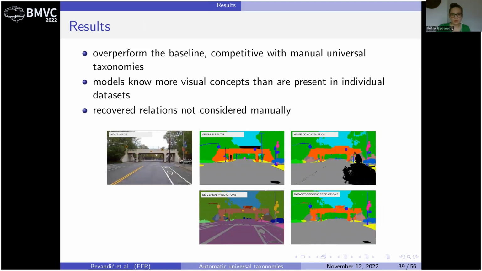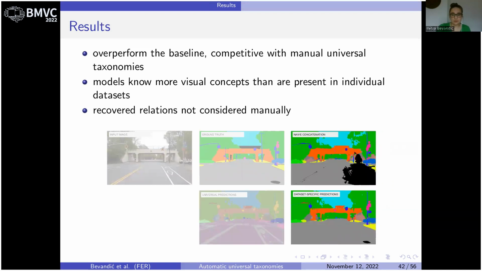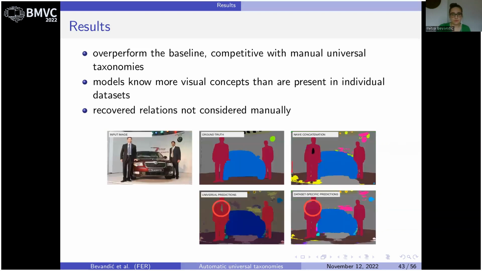Overall, our results show that we are competitive with the manual universal taxonomy and outperform the baseline. The knowledge of our final models exceeds the information that is present in each individual dataset. Universal predictions can be returned to the dataset label space for evaluation. Our approach produces less void predictions than the naive concatenation model, since it does not have multiple output classes responsible for the same visual concept.